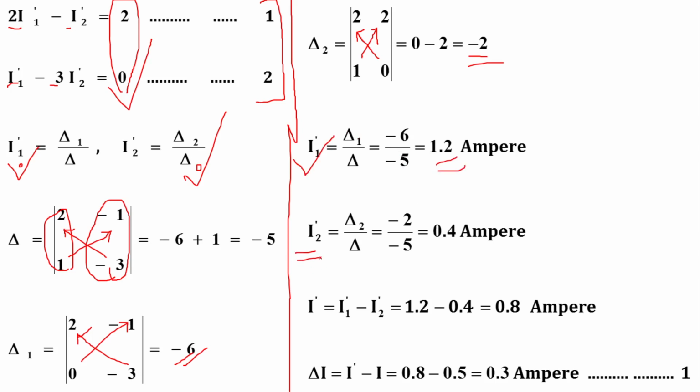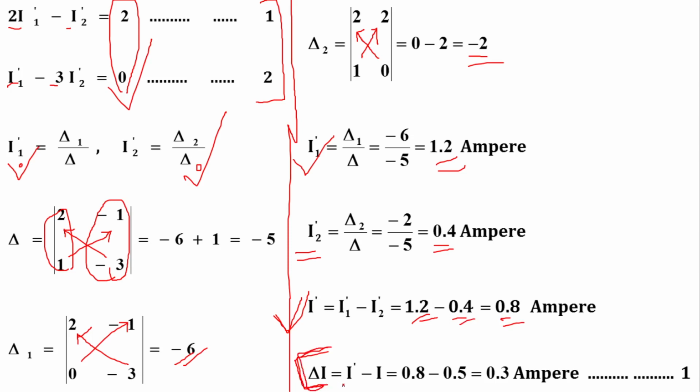I2 dash is equal to delta 2 by delta, which is equal to minus 2 upon 5, which is equal to 0.4 ampere. I dash is equal to I1 dash minus I2 dash, which is equal to 1.2 minus 0.4 is equal to 0.8 ampere. So finally I can find out the change in current.